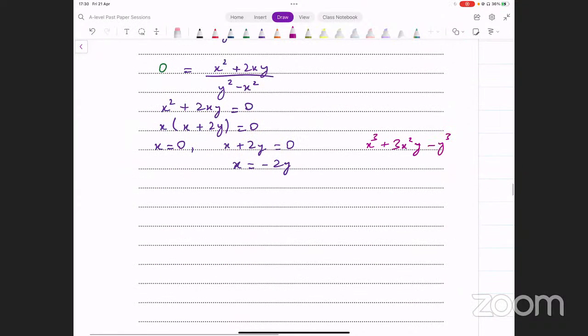This is the equation of the curve. Now, whatever points that we're looking for, they also lie on this curve. So they should also satisfy the equation of this curve.